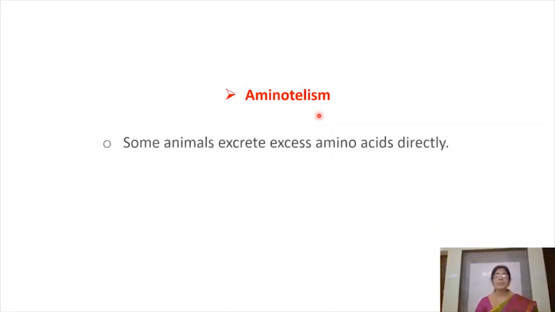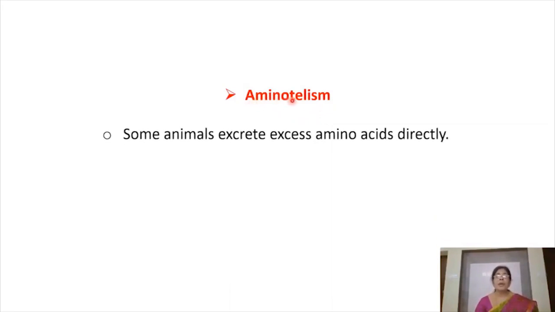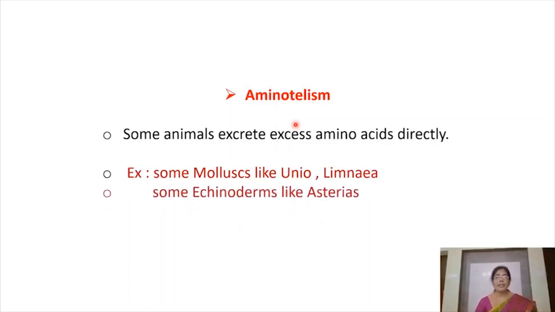What is aminotelism? So amino acids. Some animals excrete excess amino acids directly. That means the excess amino acids in their body are eliminated directly in the form of amino acids without converting them into ammonia. So eliminating the excess amino acids in the body in amino acid form without converting them into ammonia, we call aminotelism. And we find aminotelism in some mollusks like Unio and Limnia and in some echinoderms like Asterias.